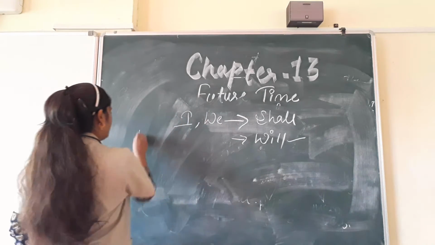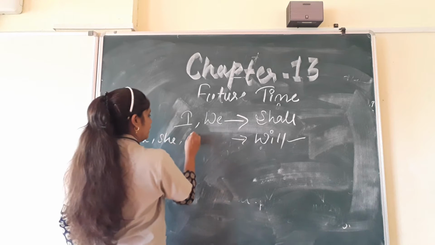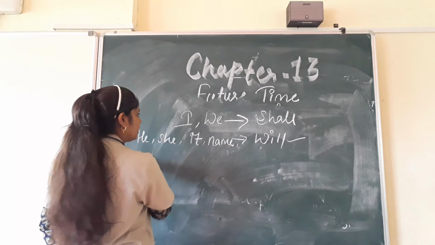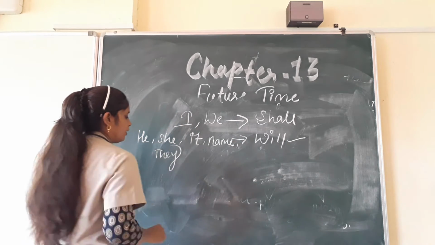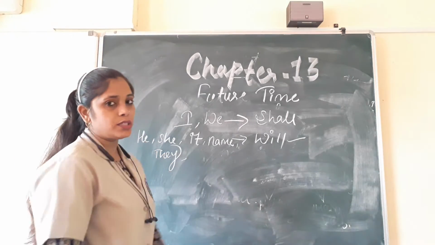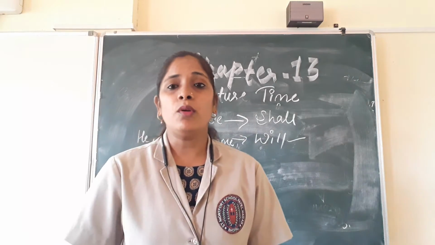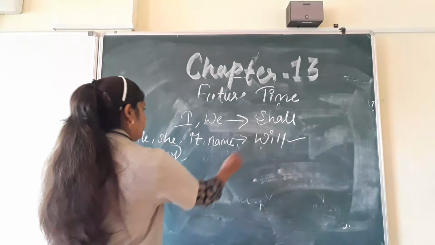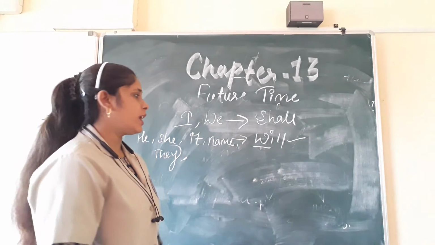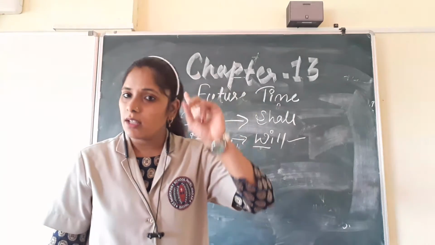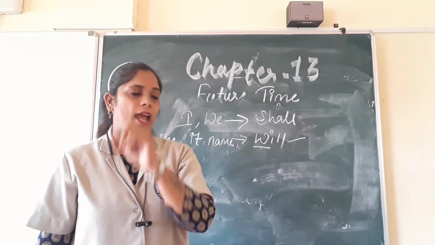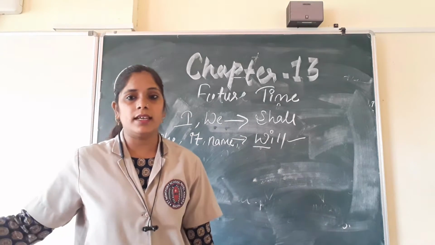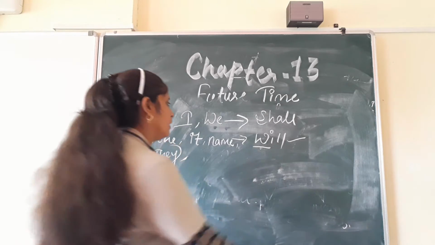For example, we have he, she, it, a name. Even, children, with they we will use will. They will come to school, or they will come to our house tomorrow. Like this we will use will with they also. So children, with I and we only we have to use shall. Keep in mind, with I and we we have to use shall, and with the rest of the nouns and pronouns we will use will.